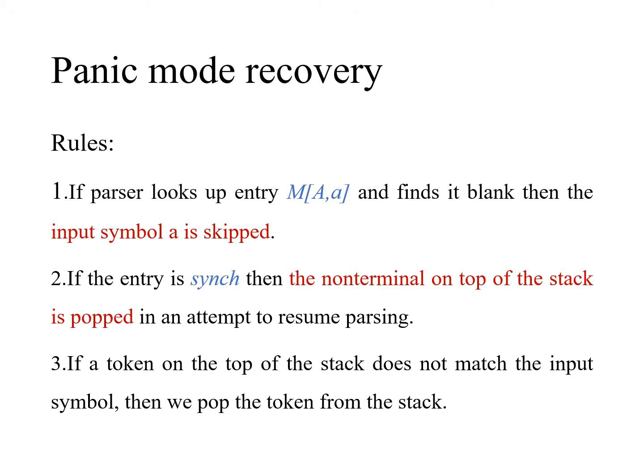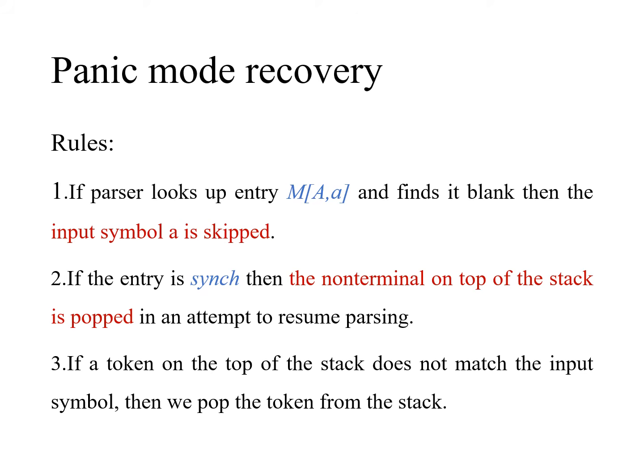So the rules are like this. The first rule says that if the parser looks up the entry M of capital A comma a and finds it blank, then the input symbol a is skipped. What we have to do when the entry is blank, at that time the input symbol is skipped.